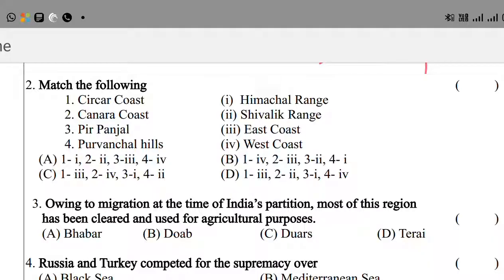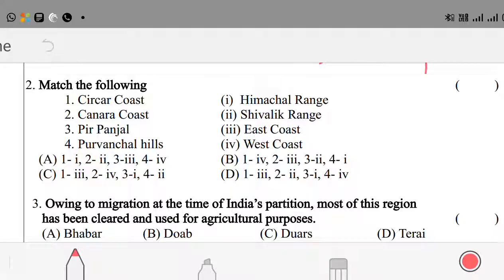Which coast belongs to the west? Here Sarkar Coast belongs to East Coast. Canara Coast belongs to West Coast. Peer Panjal mountain ranges belong to the Himachal range, that is option 1.